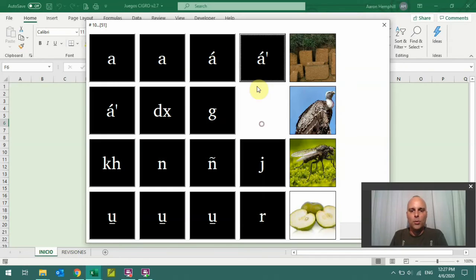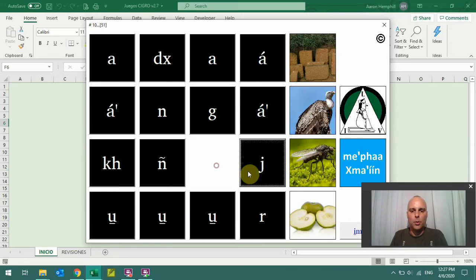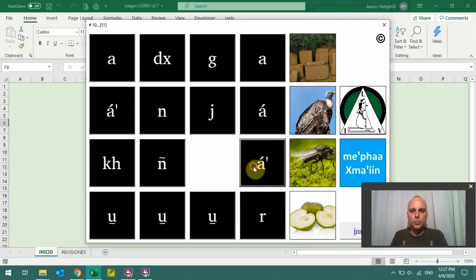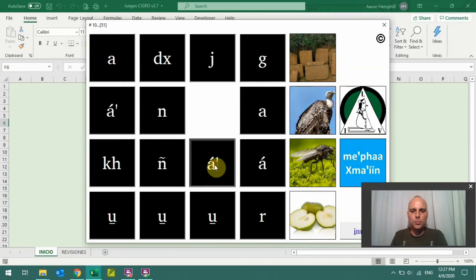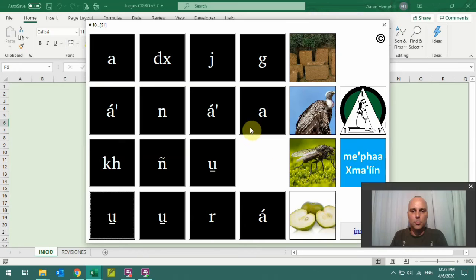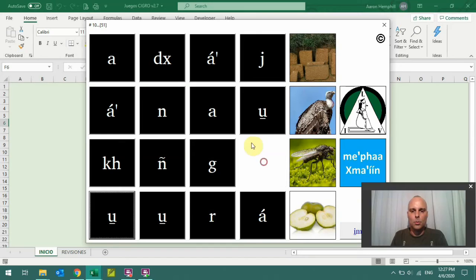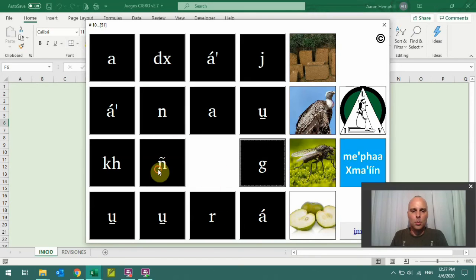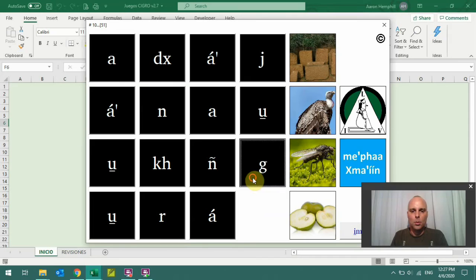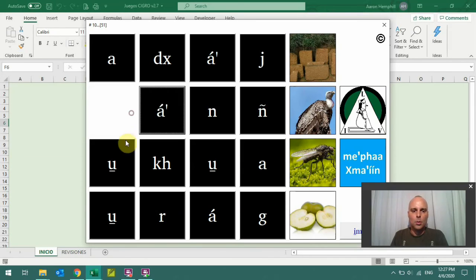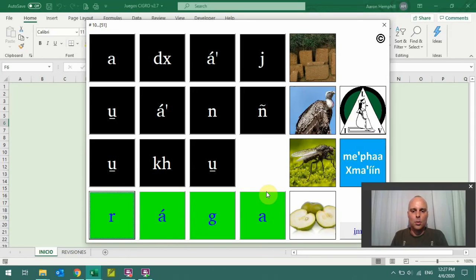So we're going to move these letters around and spell the word. Oops, gotta fix the order of those. Okay, there we go. So that's our first letter spelled correctly, and then you'd continue on to spell the rest of the words.